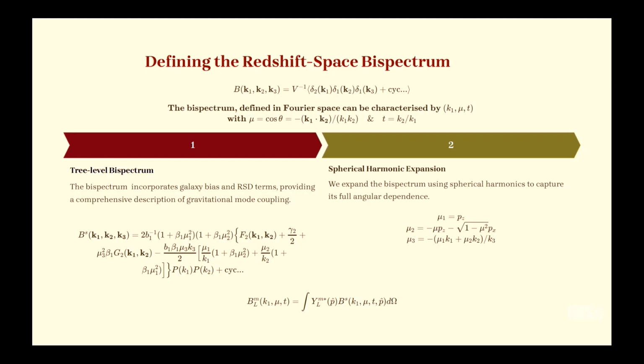continuity equations. So we define the redshift bispectrum in Fourier space by this Fourier average of delta 2, delta 1 and delta 1. The bispectrum is defined in terms of k1, mu and t. The tree level bispectrum can be written like this, where F2 and G2 are the higher order kernels, but these kernels are now neutrino corrected. In this spherical harmonic coordinate system, we can break this tree level bispectrum into multipoles and define the corresponding reduced bispectrum multipoles as well.